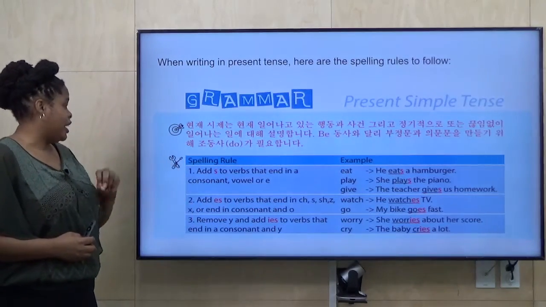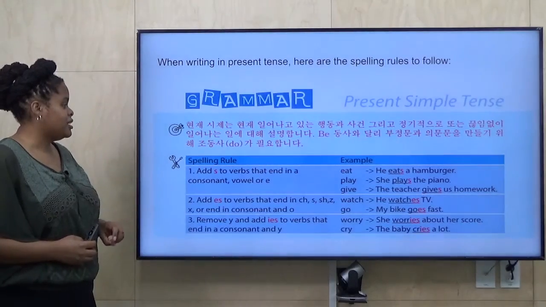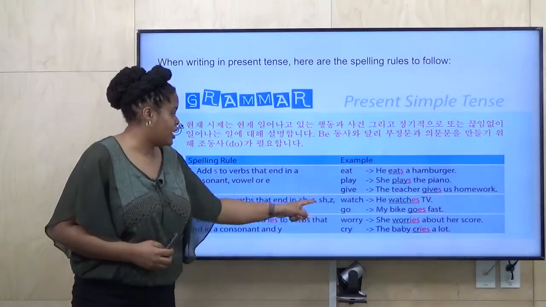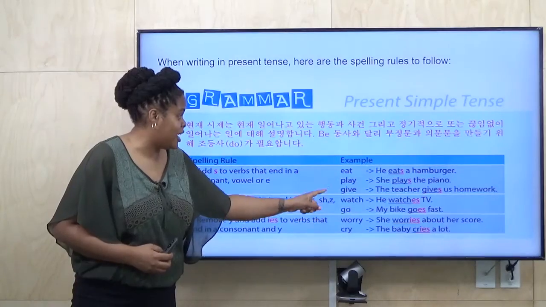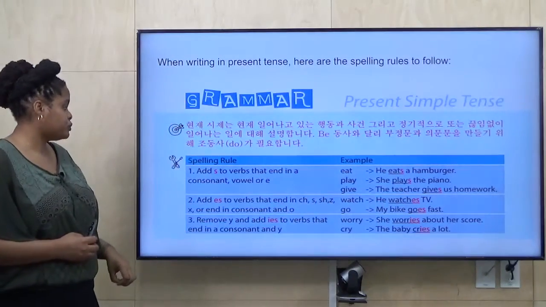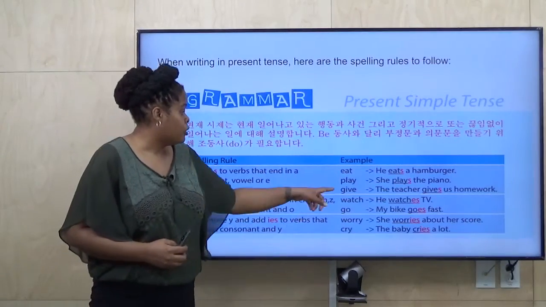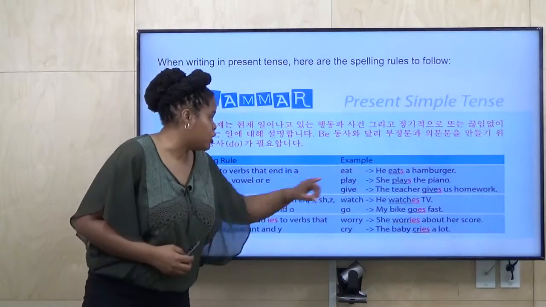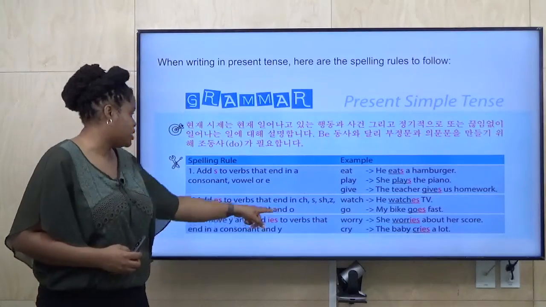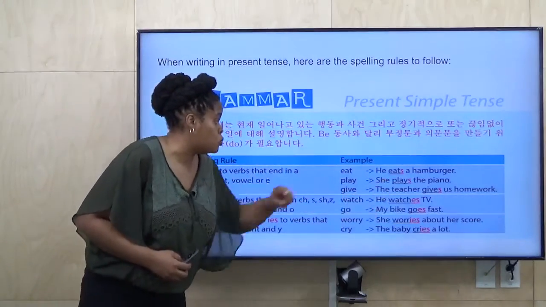Number two, you add ES to the verbs that end in CH, S, SH, Z, or X. So watch becomes watches, and go, that ends in O, becomes goes.